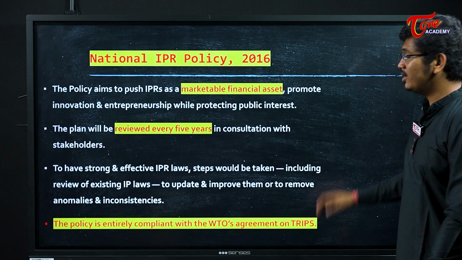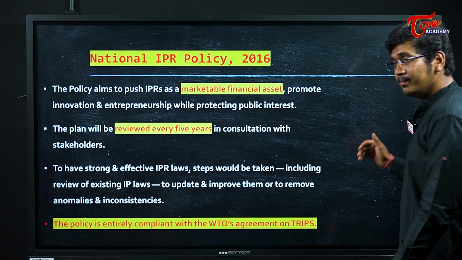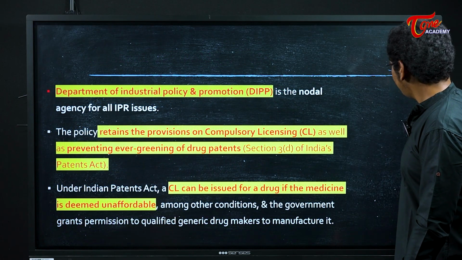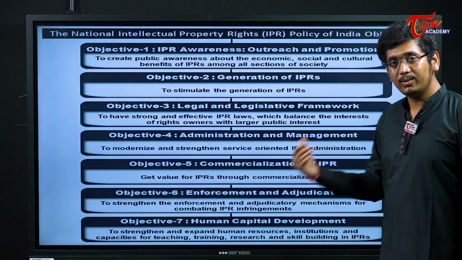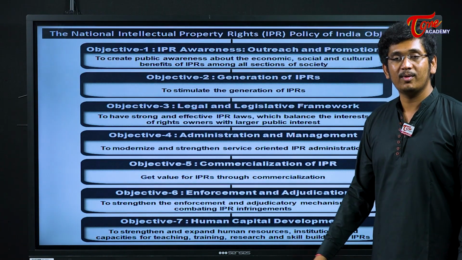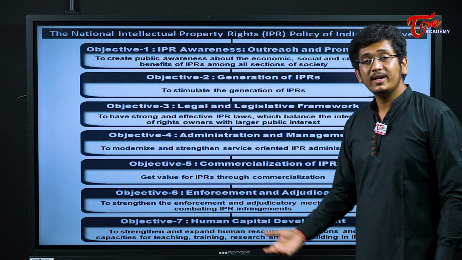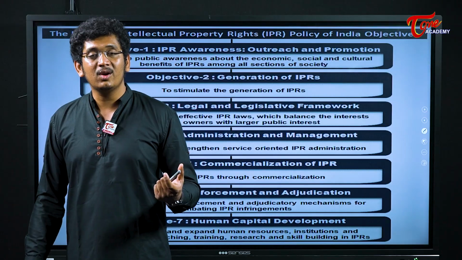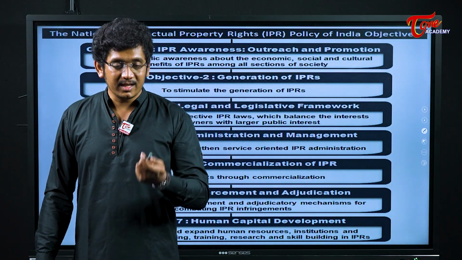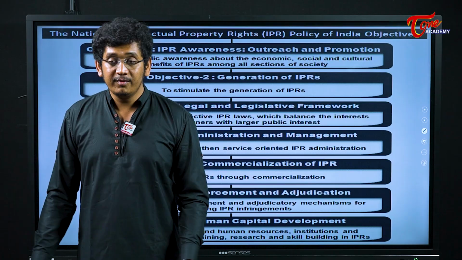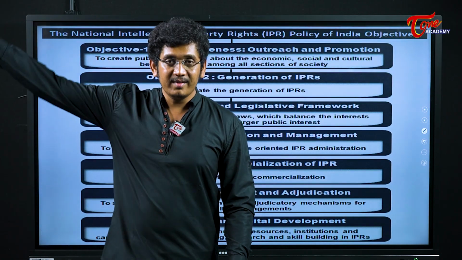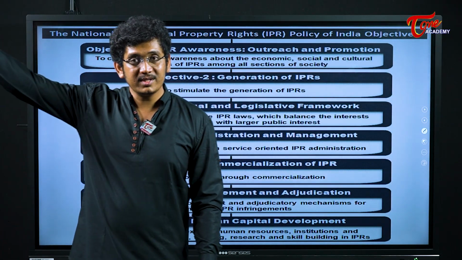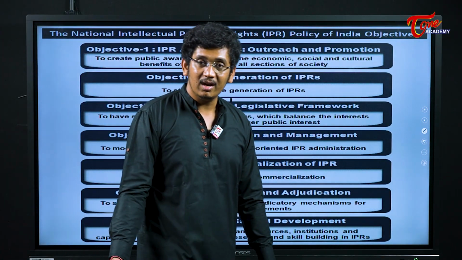We have a national policy also on intellectual property rights, my friend. Basically, every 5 years we revise our intellectual property rights policy, to protect or to improve the legislation with respect to intellectual property rights, because two people can claim. See, even the USA has tried to patent India's traditional knowledge of using turmeric. India's basmati rice they tried to patent. If the USA has patented India's basmati rice, we have to pay the USA so that we can grow our basmati. We have to pay the USA every time we use our turmeric to heal our wounds.